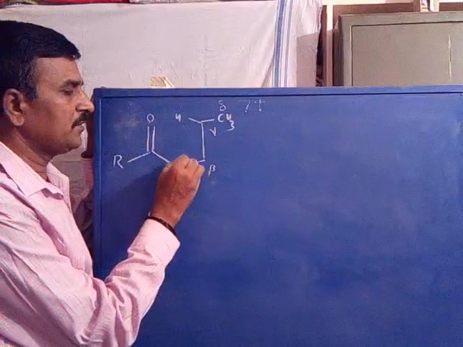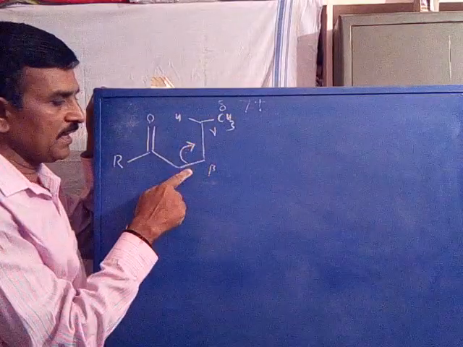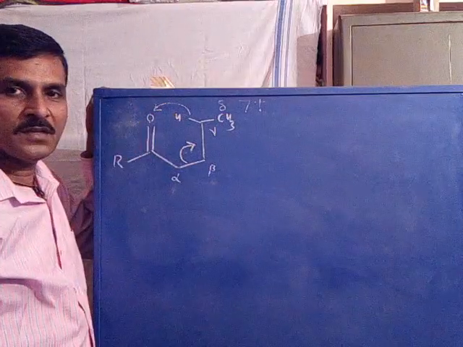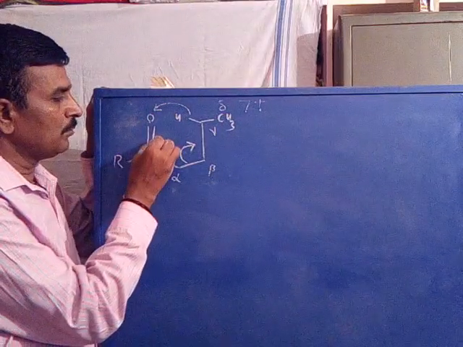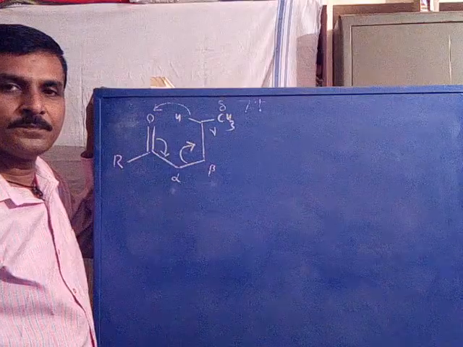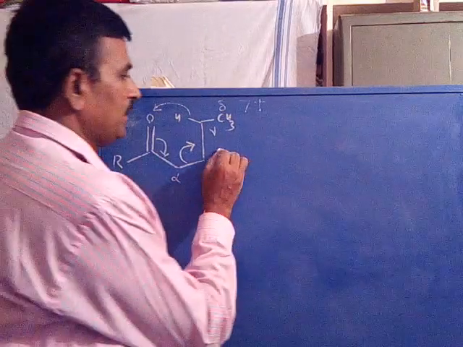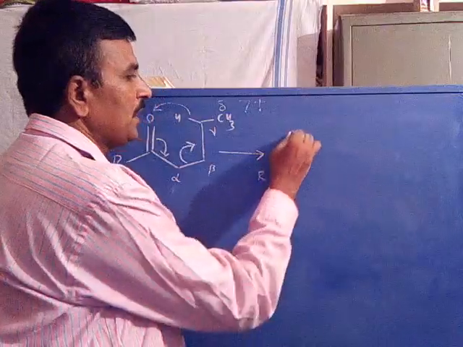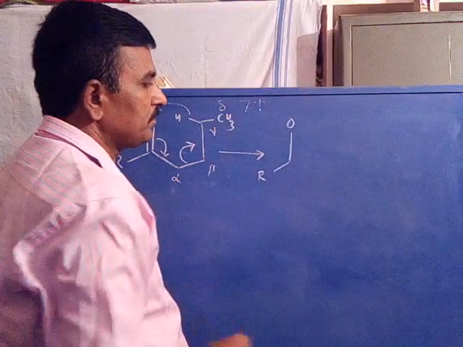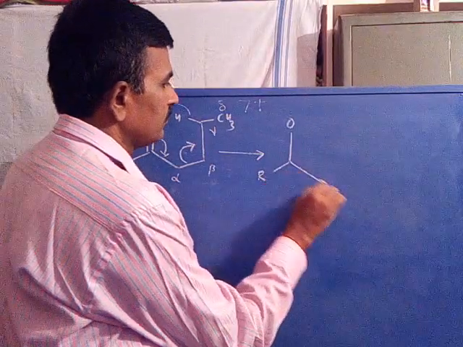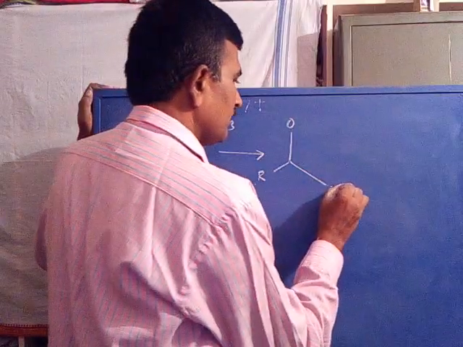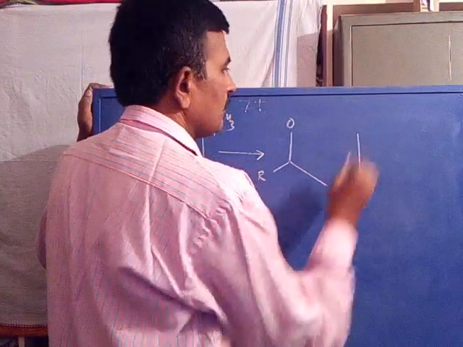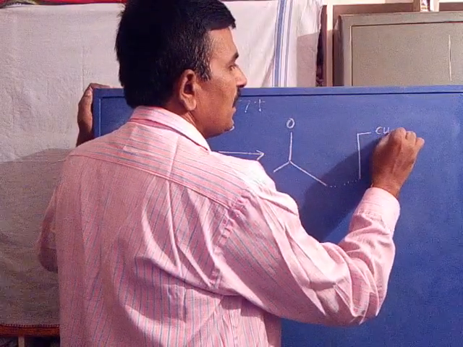Let us write its cyclic transition state. Cleavage of the beta bond, transfer of gamma hydrogen to oxygen in the unsaturated system, polarization of this bond. Now we will get a stable cyclic transition state. This CH3 is already present.